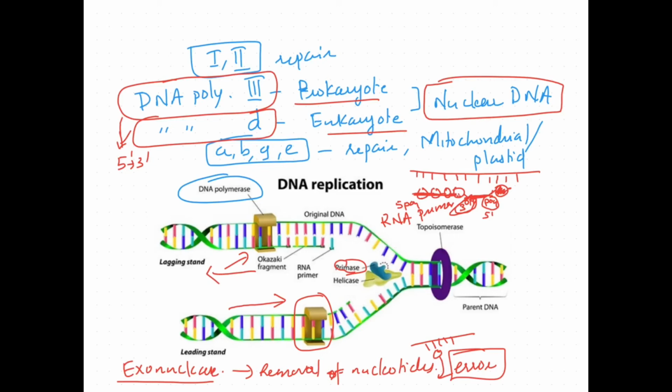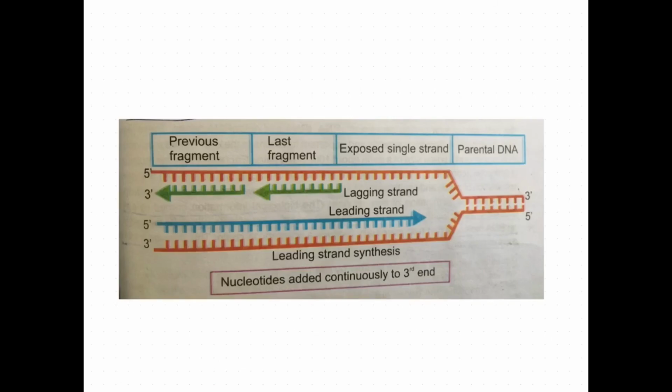Okay, so bidirectional DNA replication. When you look here, you can see that one strand is growing continuously and the other strand is forming in fragments. And that too, you see DNA synthesis always happens from 5' to 3'. Here also you can see this is 5' and this is 3'.